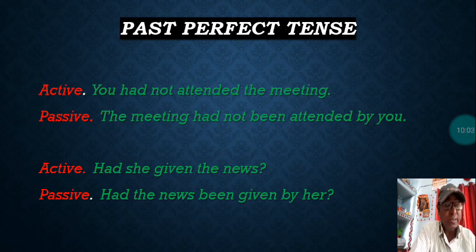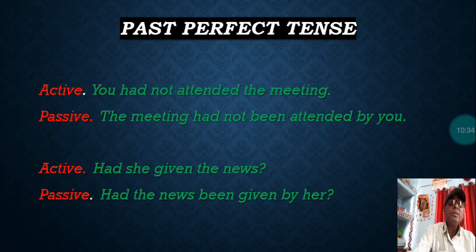Here what is the word that is used? Been, B-E-E-N, been. As it was in present perfect tense, so it is in past perfect tense. Here been is used. Had she given the news? You can see the passive: Had the news been given by her? As the sentence in active is interrogative, so the passive is changed into interrogative form.